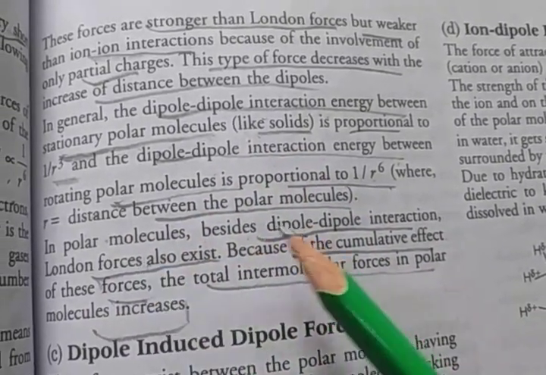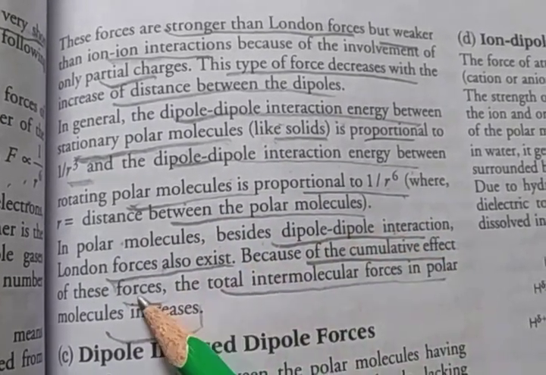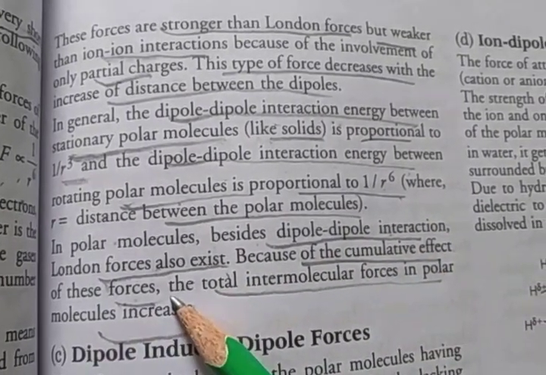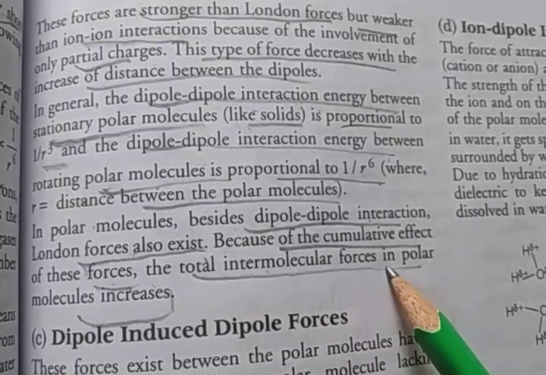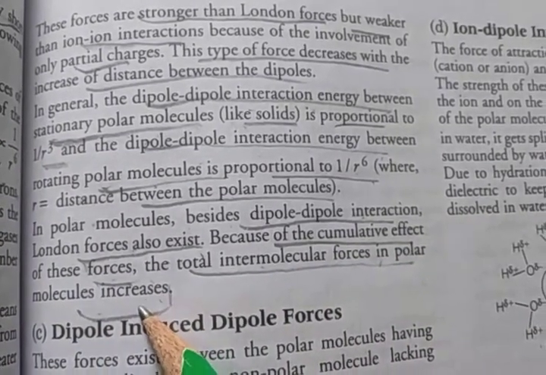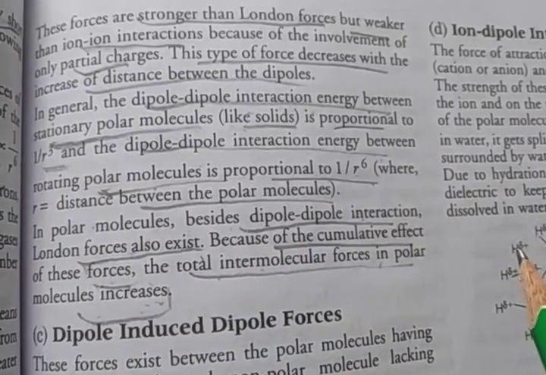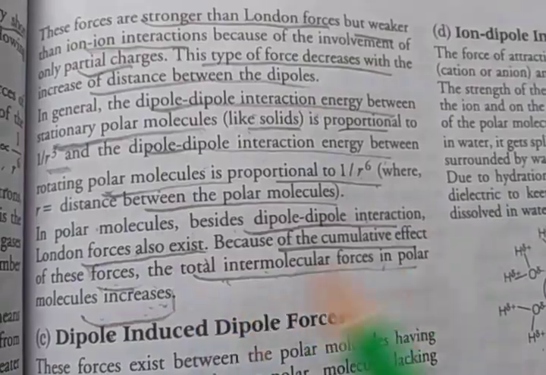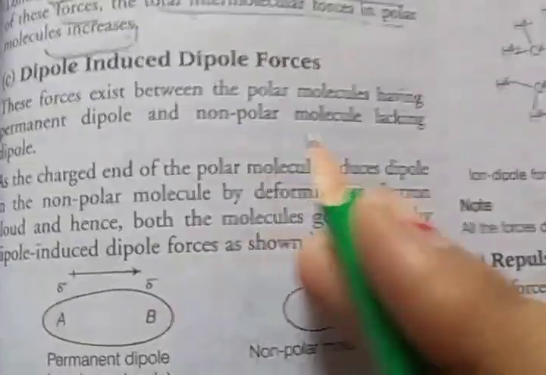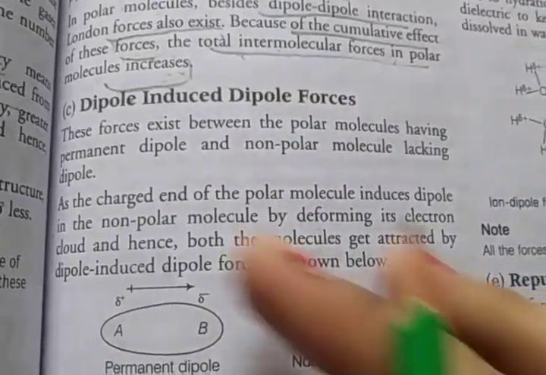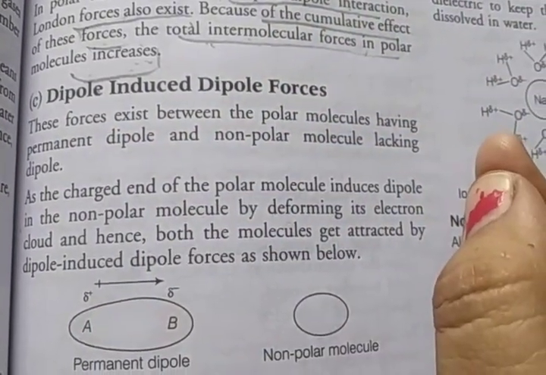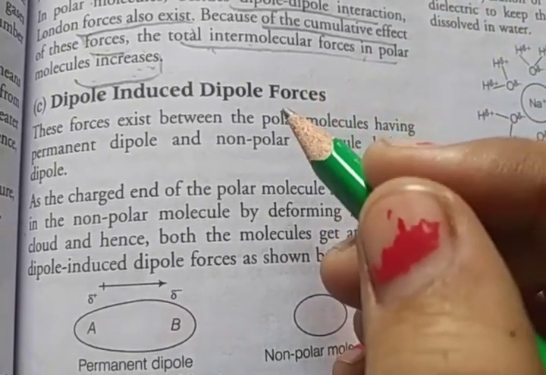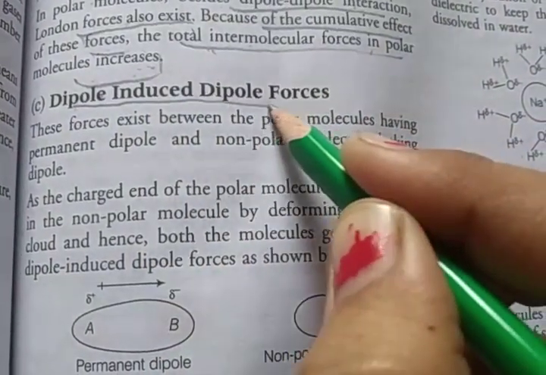In polar molecules, besides dipole interaction, London forces also exist. Because of the cumulative effect of these forces, the total intermolecular forces in polar molecules increase. Clear? Then the third is dipole-induced dipole forces. The first one is dispersion forces, or London forces, the second one is dipole forces, and the third is dipole-induced dipole forces.